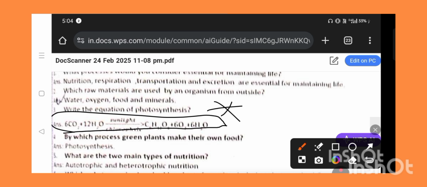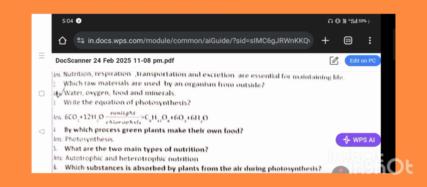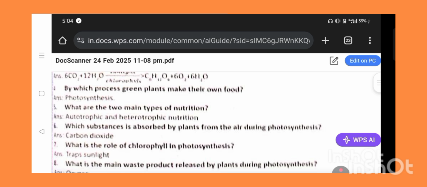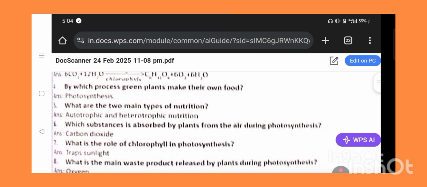So then we can go for: by which process green plants make their own food? By photosynthesis, you know very well. Then, what are the two main types of nutrition? Autotrophic nutrition, heterotrophic nutrition. Which substance is absorbed by plants from the air during photosynthesis? From the air, what can the plants absorb? Carbon dioxide.